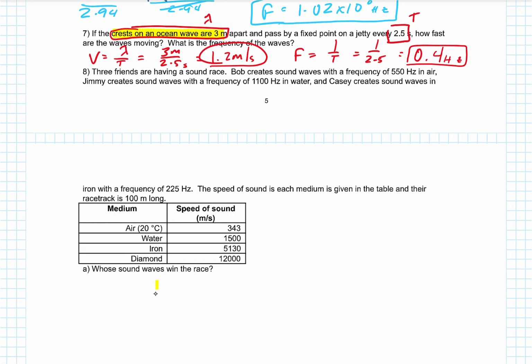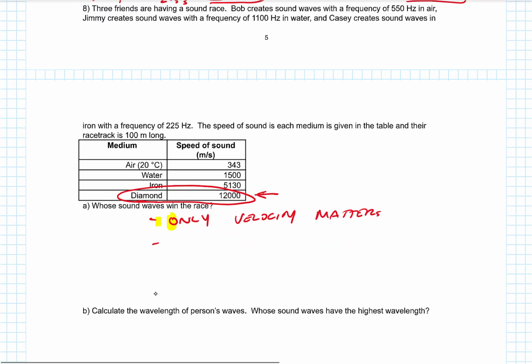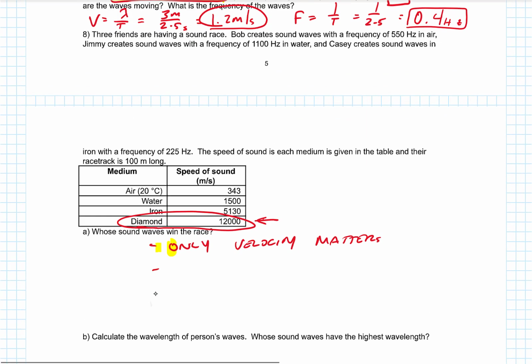So for this, only velocity matters. So fastest velocity wins. That's going to be diamond. Diamonds win the race. So that's not one of the ones that we're using, right? We have air, water, and iron. So iron is the fastest velocity. That means Casey's sound waves win.